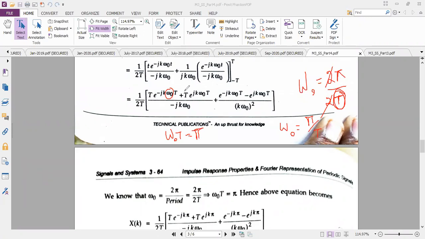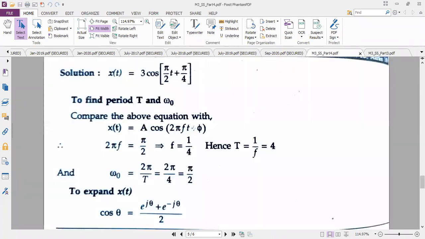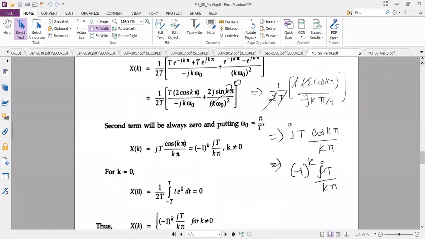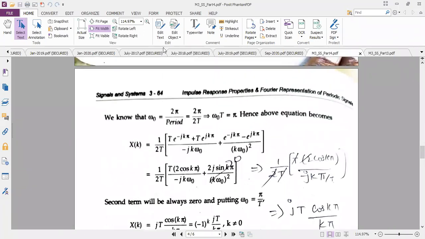See, why I am doing this step is, in the equation which we wrote in the last step, I have omega naught t. So I can replace it with pi. I want you to replace omega naught t as pi in the equation which we have written lastly. Omega naught t is equal to pi. Just see whether you could get this term. It is very easy.